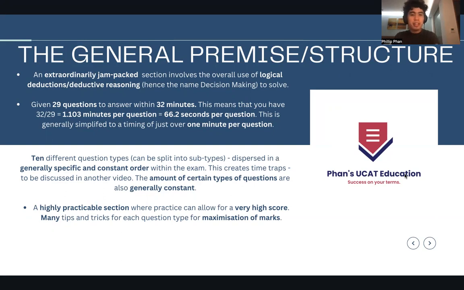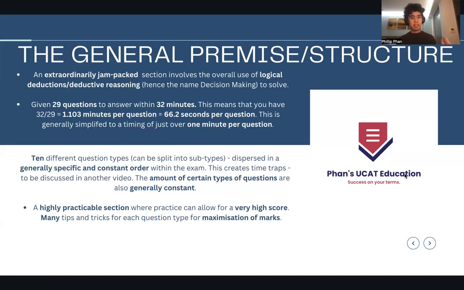In terms of timing, in Australia you have 29 questions to answer in 32 minutes. If we work out the maths, it's 1.103 minutes, about 66 seconds per question. But when we discuss timing, we simplify it to over 1 minute per question. If you're from the UK, you'll notice that the time is 31 minutes. They changed the timing in Australia to 32 minutes, which we'll discuss later, but it's pretty much the exact same thing.